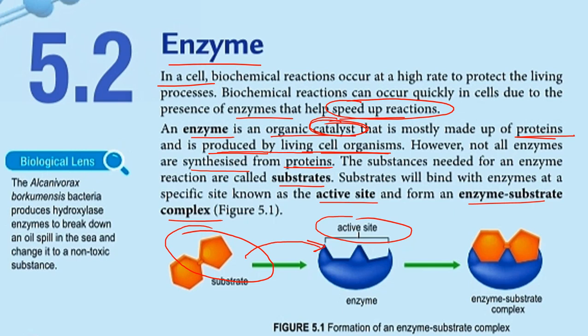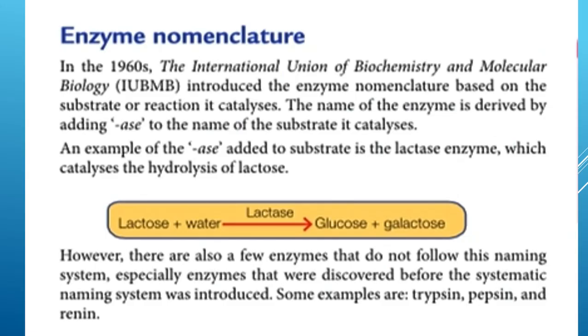Okay, di mana perlekatan itu berlaku, itu kita panggil active site of the enzyme. Okay, so when substrate and enzyme dia react kan, dia akan form this one, iaitu enzyme substrate complex.